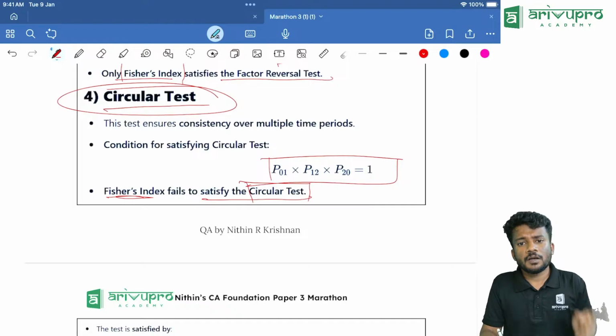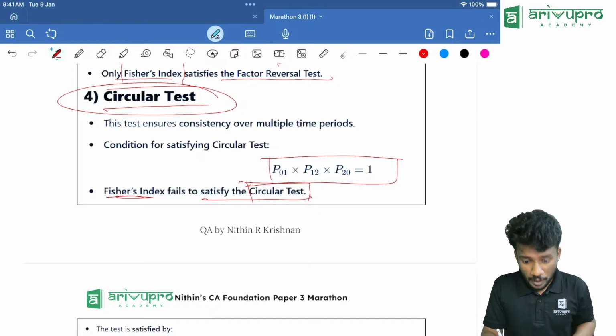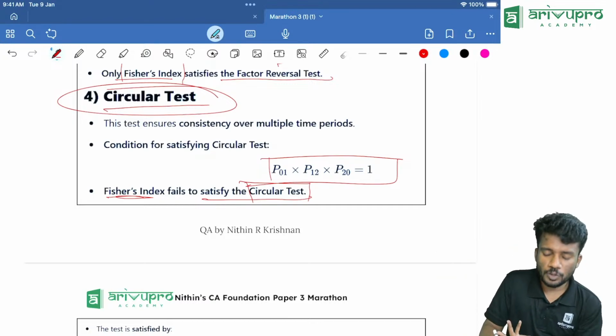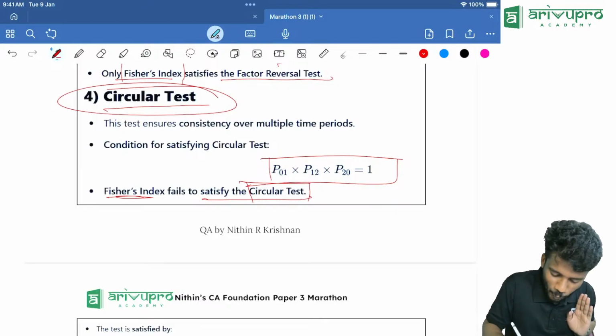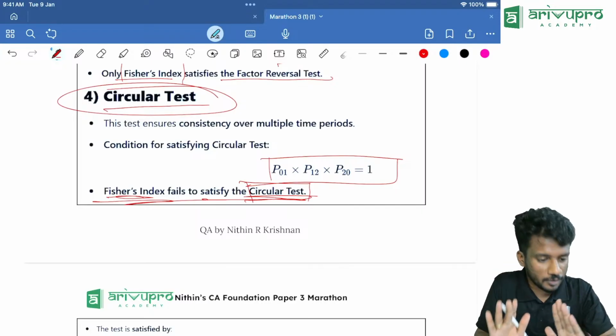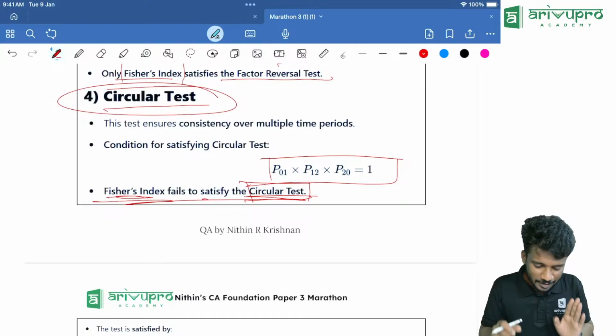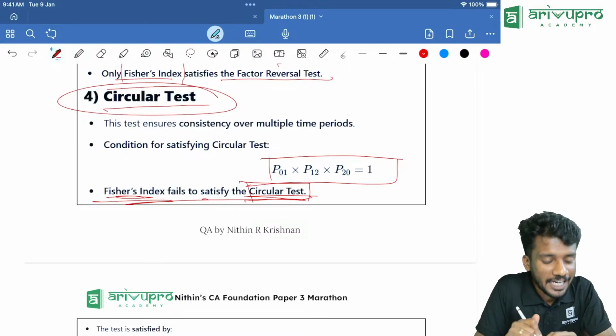We should take the price of the year 0 to 1, into the price of the year 1 to 2, then multiply it with the price of the years 2 to 0, which is equal to what? It should be equal to 1. So which test does Fisher's fail to satisfy? The circular test. Keep a note of it. These are the major important points you should keep in mind regarding the tests of adequacy.